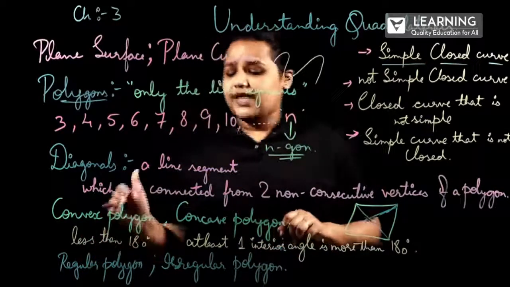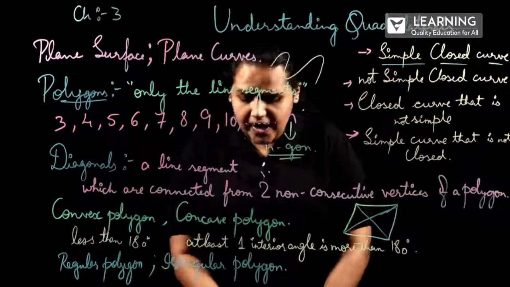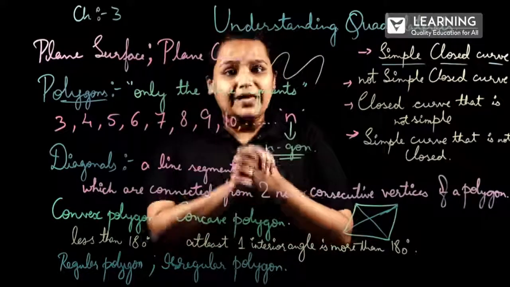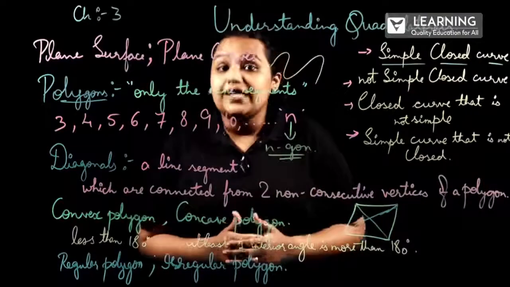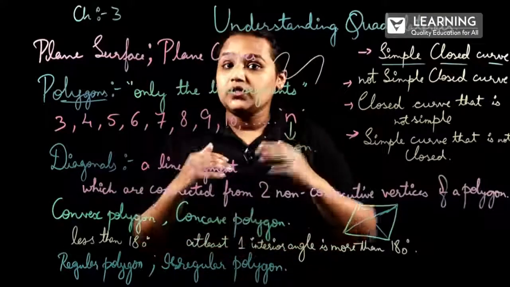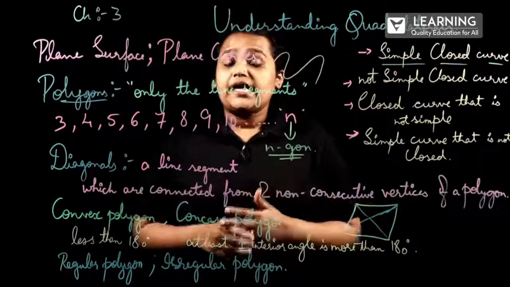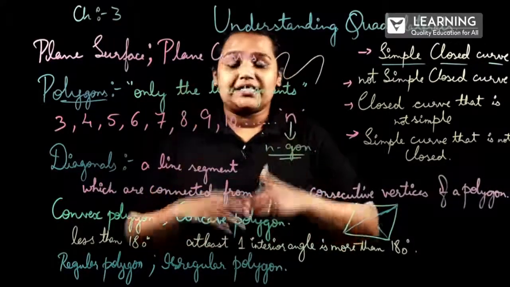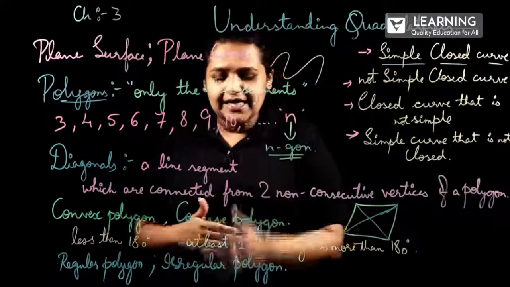So what is this regular polygon and irregular polygon? Regular polygon, where the polygon is having all the sides and angles equal. If in a polygon all the sides and angles are not equal, then those types of polygons are called irregular polygon.